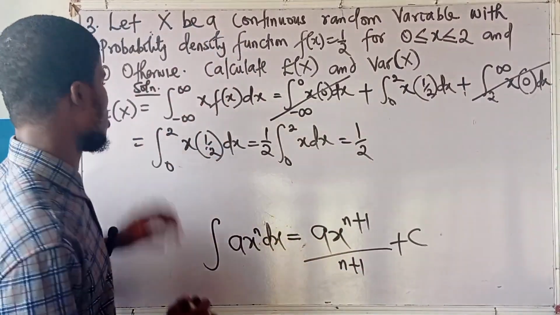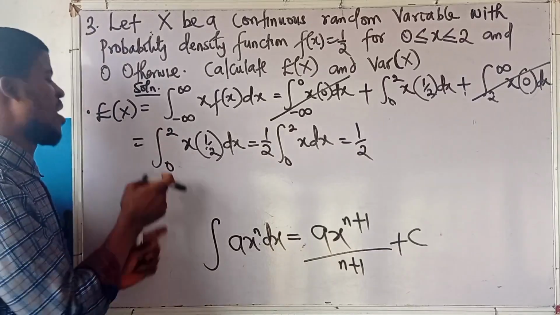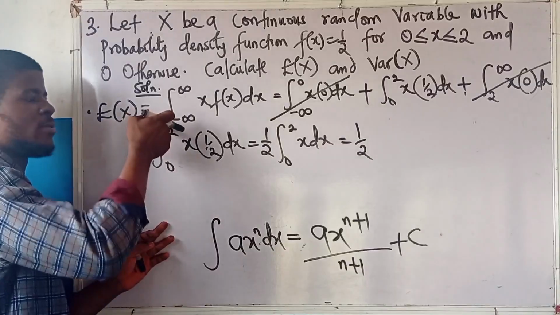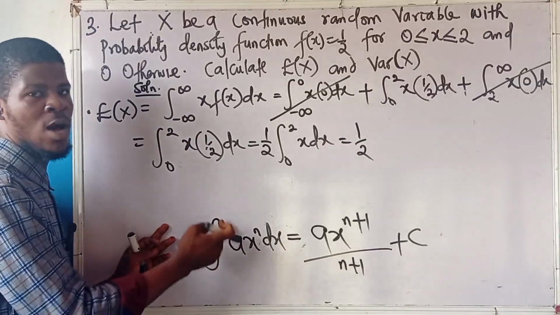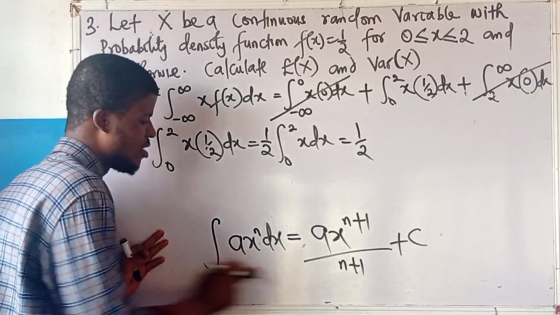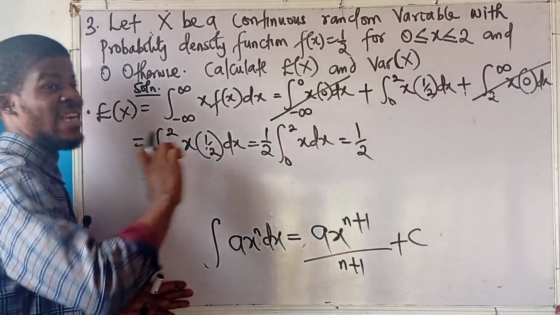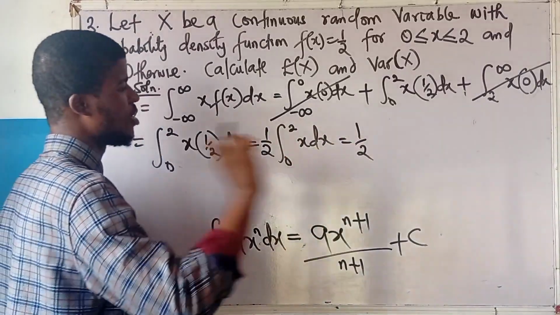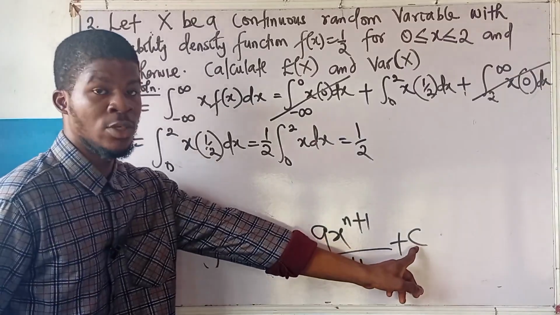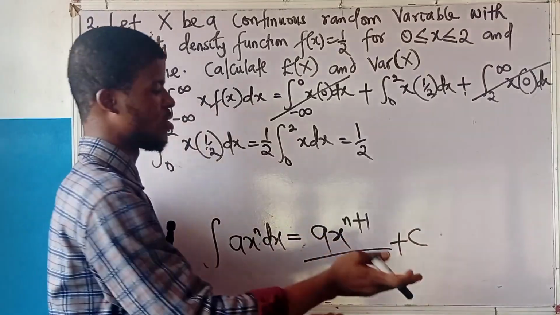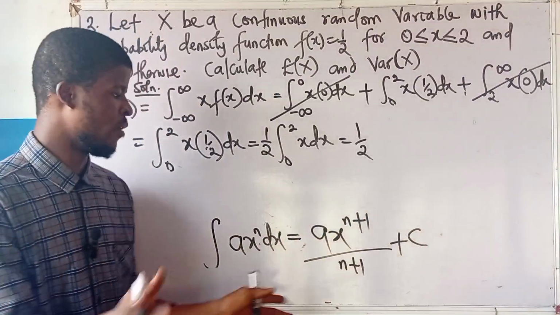You see this particular integral that runs from 0 to 2? If it has something like this, 0 to 2, we call this the lower limit and this the upper limit. This one does not have lower and upper limits. It is called an indefinite integral. But if it has lower and upper limits, it is a definite integral. For definite integrals, we don't need the constant of integration. But for indefinite integrals, we always write the arbitrary constant, C or K, whatever it is.